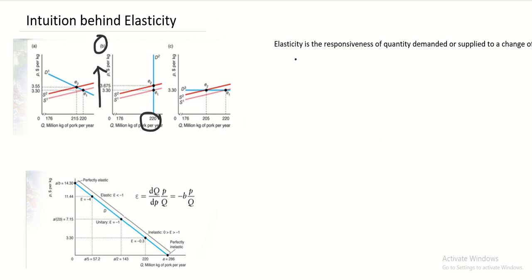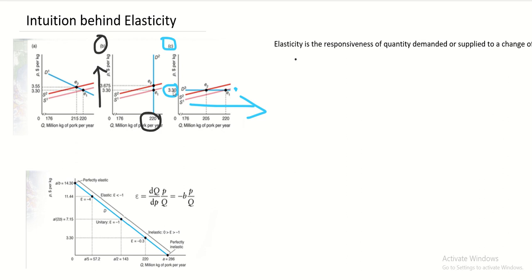Then looking back at our graph C, here you can see that the price stays the same in this graph. So we can see that even an infinitesimally small increase in price will lead to an infinite increase in quantity demanded.